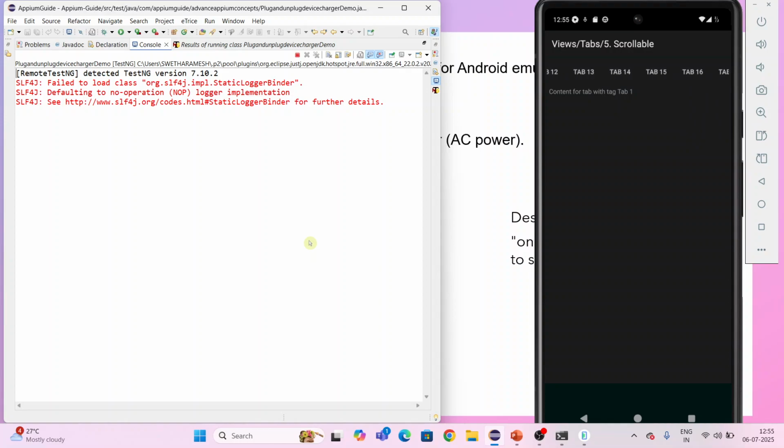So while scrolling, I want to simulate plugging and unplugging the device charger so that we can see how our app will respond to this simulation. I'm just giving an example here. You can just see the icon here. Now it is connected.